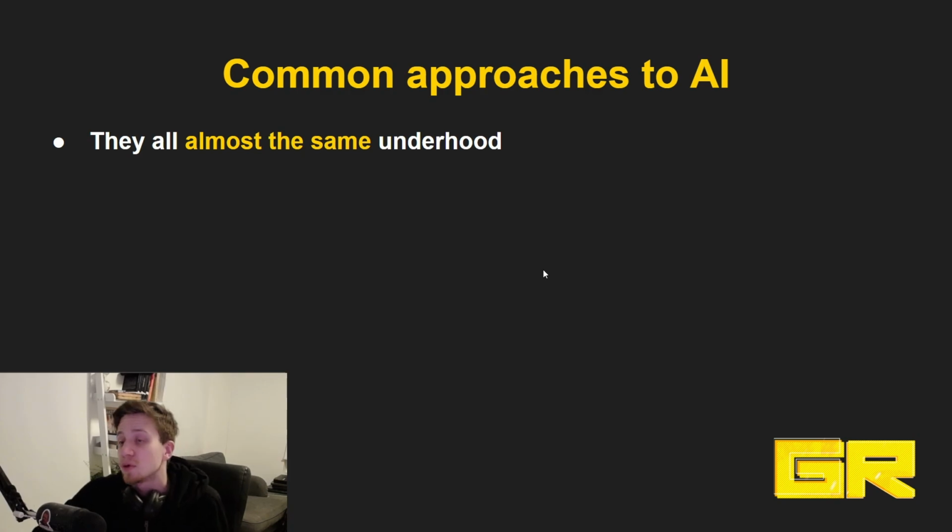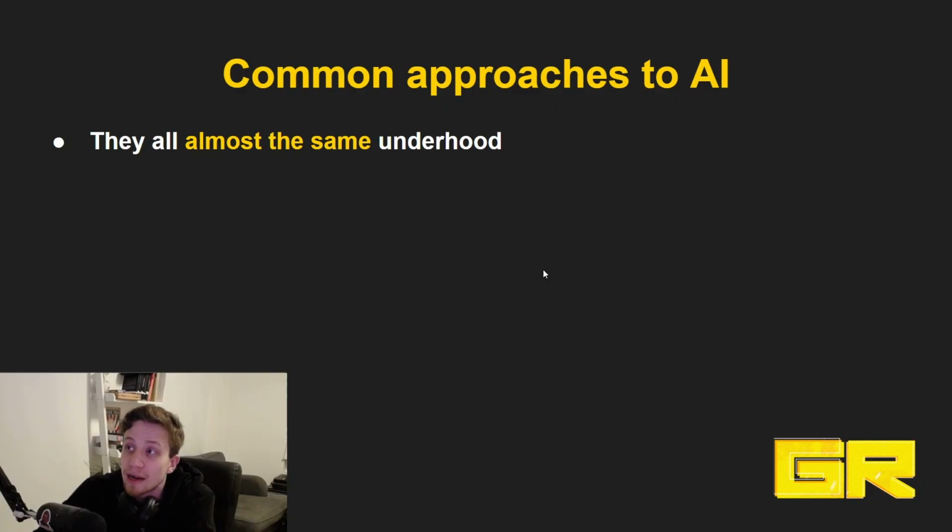Right. Let's look at what all these common approaches have in common and what is true for all of them. The primary thing is that they are almost all the same under the hood. If you actually look at the code that's being executed, the actual programs that are put there, they are almost the same.